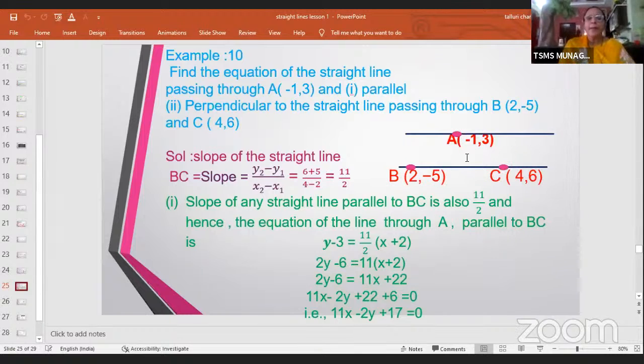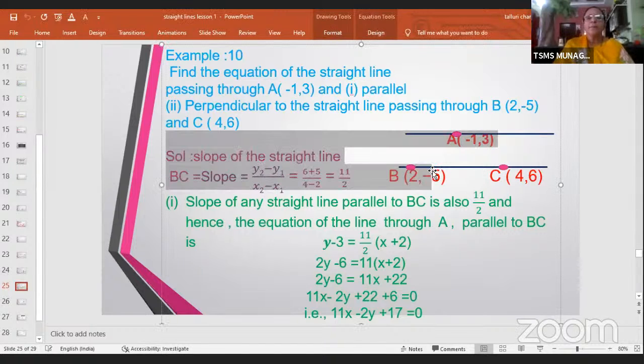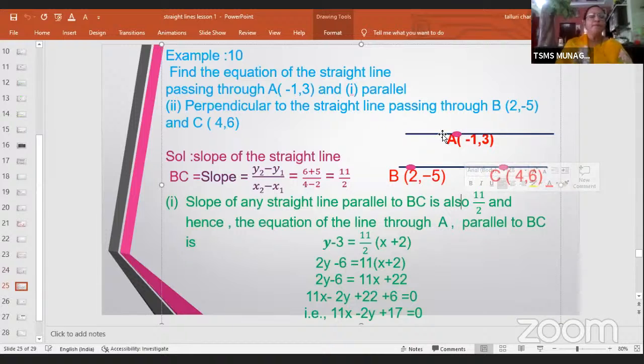Now, if these two lines are parallel, in the first case itself, we have seen that two lines are parallel, then the slopes are equal. So the slope of BC is 11 by 2. The slope of the line passing through A will also be 11 by 2. So here, let us use the point slope form of the line y minus y1 is equal to m into x minus x1. Okay, so here if I use that particular format, y minus 3 is equal to 11 by 2 into x plus 1